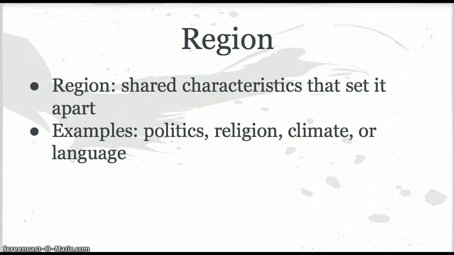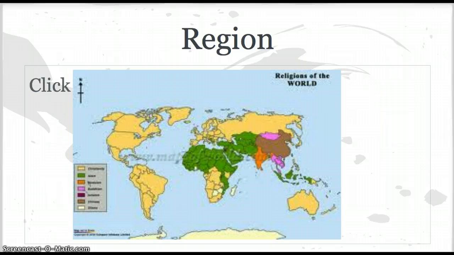Region. Region, shared characteristics that set it apart. Examples of how you could separate something into a region are politics, religion, climate, or language, and these are just to name a few. So here we have a map that divides the world into regions of religion. You can see the yellow is for Christianity, the green is for Islam, and so on and so forth.